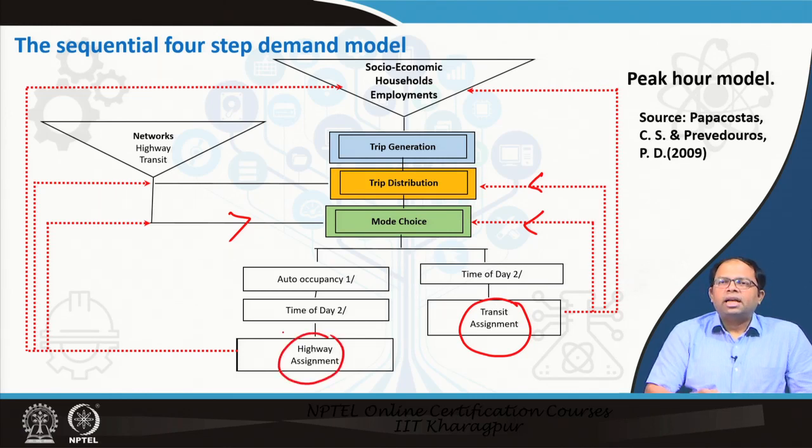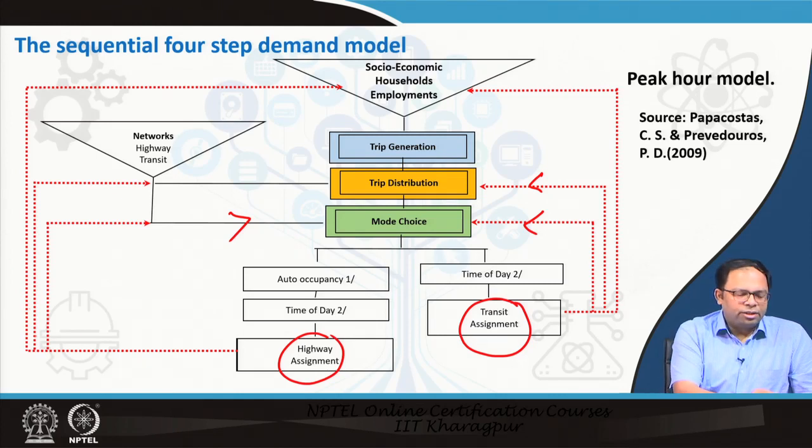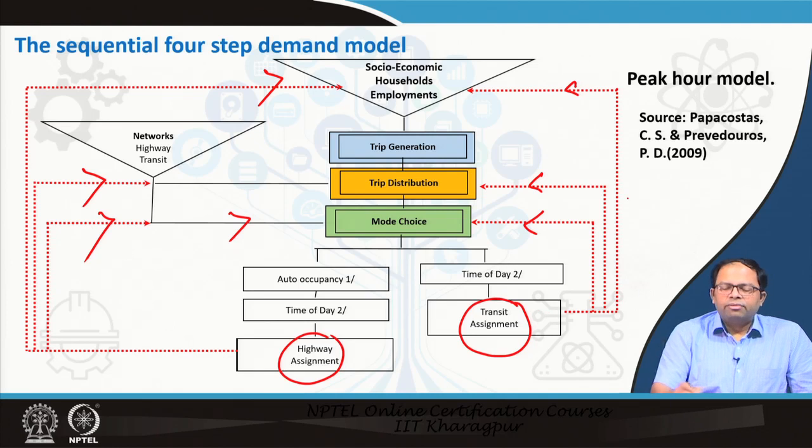And when this happens, the more cars are assigned to a particular route or a particular link, the travel times will be affected, and that changes the travel time. And as you can see, this actually leads to a change in the trip generation, which comes over here, then it leads to a change in trip distribution, and it also leads to a change in mode choice. So, these are the feedback loops that are there in the model. Usually these iterations take place several times, and then when everything is more or less stable, and nothing much is changing, we stop estimating the model and we give the travel demand assessment for that particular city.